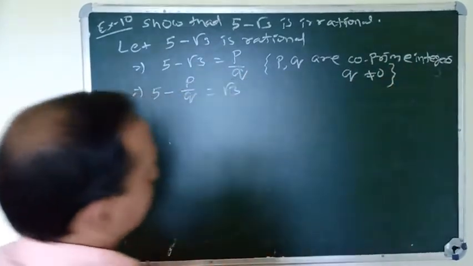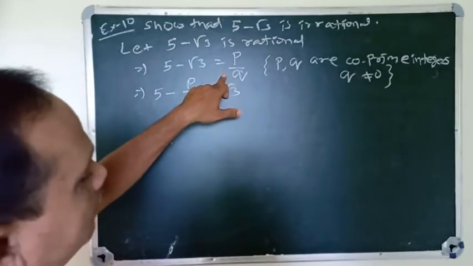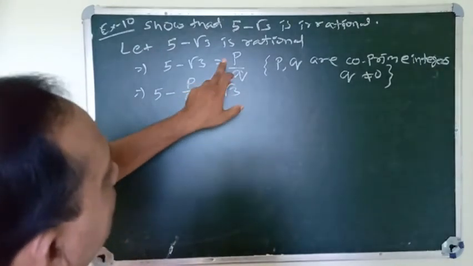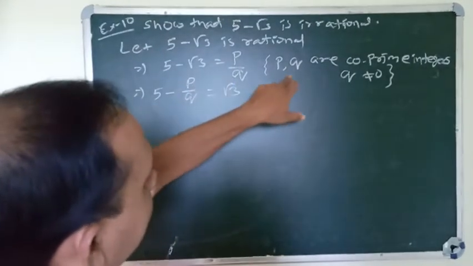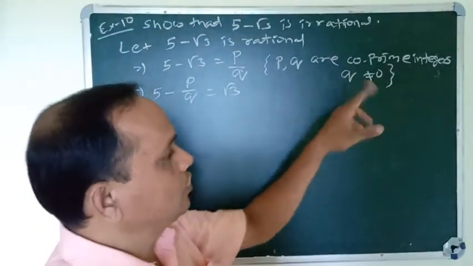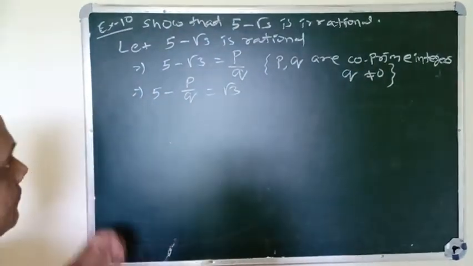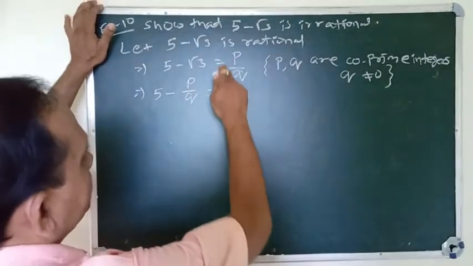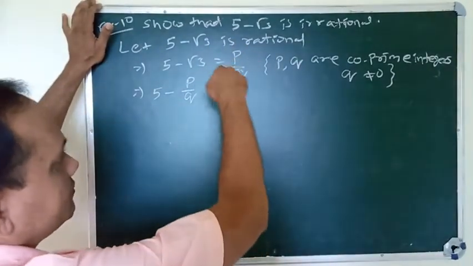This is most important: according to the definition of rational numbers, p by q, where p and q are co-prime integers and q is not equal to 0.